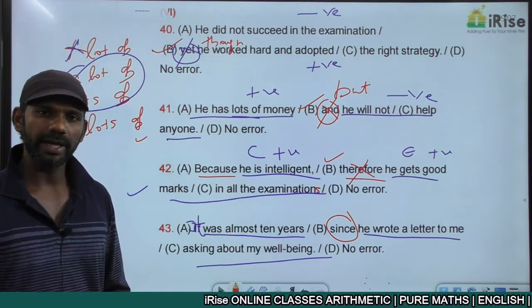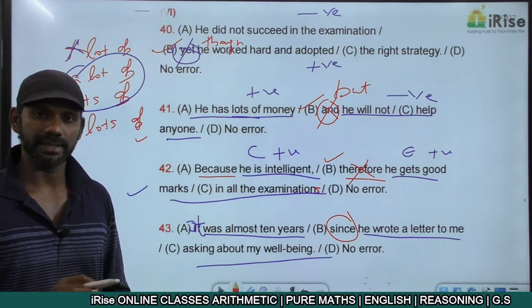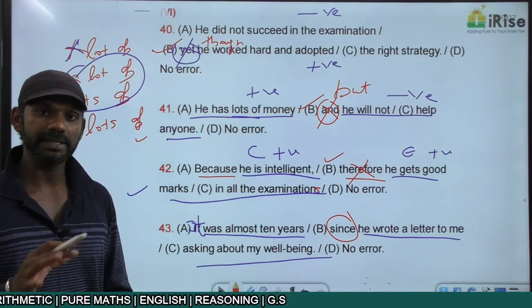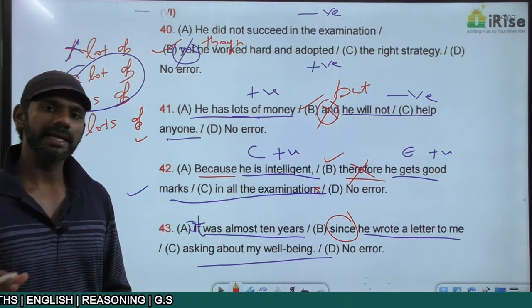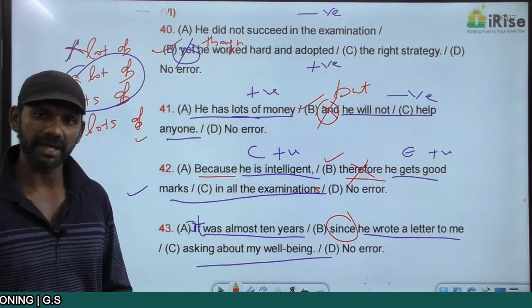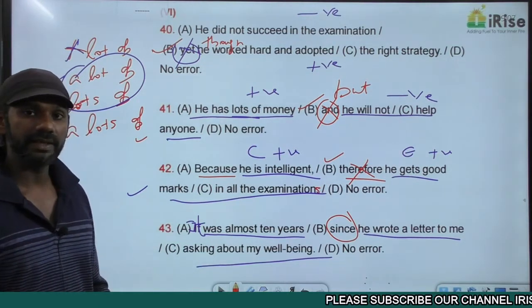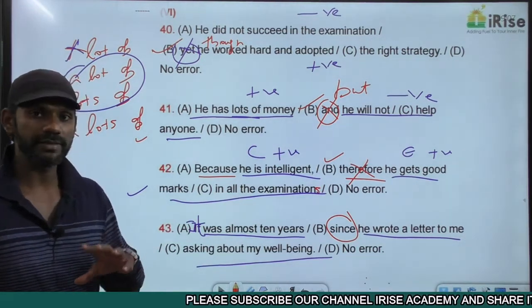When there are two ideas in a sentence along with since, the idea before since must be present perfect or present perfect continuous, and the idea after since must be simple past tense. This is an exception regarding the usage of since. Now we'll see whether that rule is fine or not.